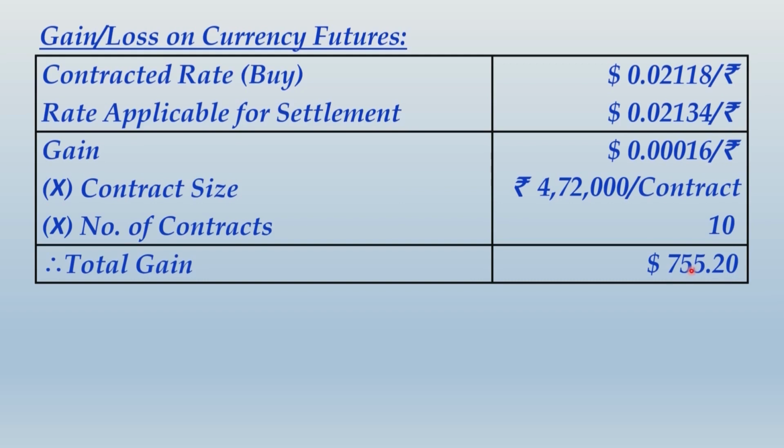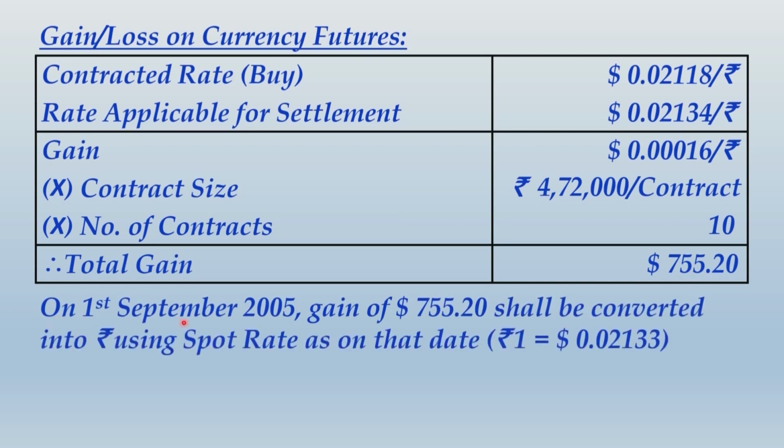be in dollars. Now we will need to convert this dollar value into rupee. So on 1st September 2005, the gain of $755.20 shall be converted into rupee using the spot rate on that date. Now this is the spot rate which differs from this rate, correct? This is the spot rate quoted by the bank.